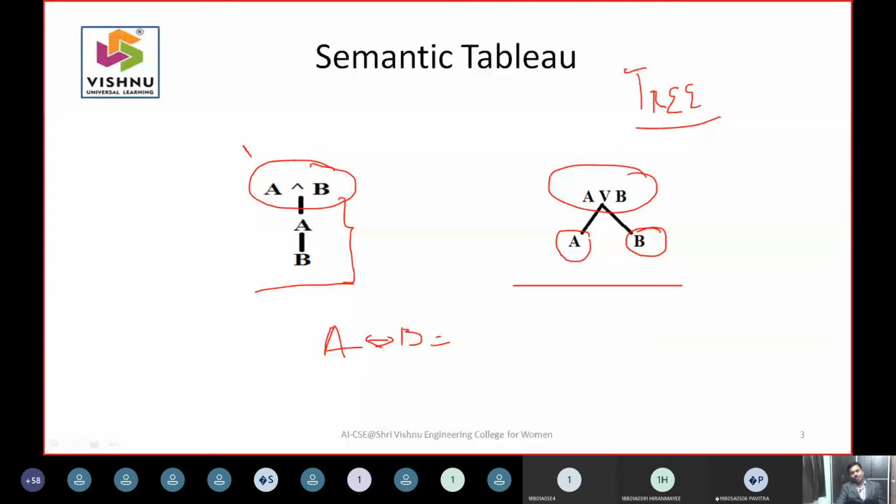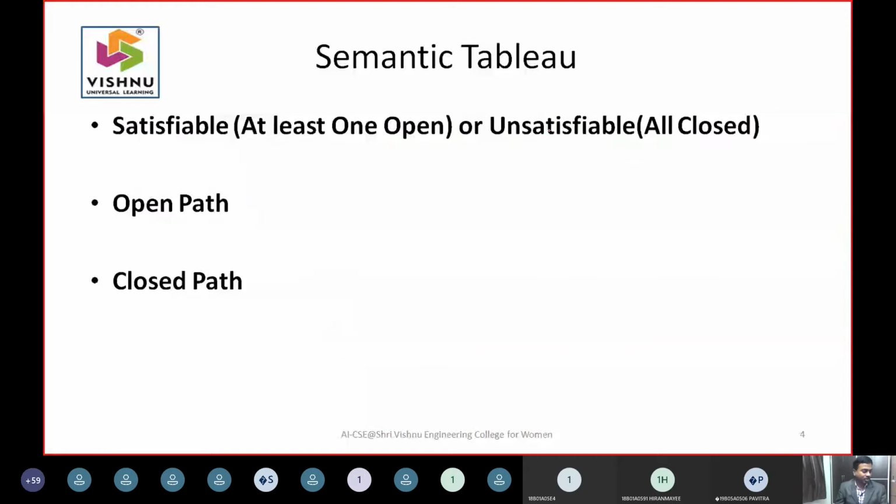The next slide will consist of when it is satisfiable and when it is unsatisfiable, but this can be understood only when we solve a problem. This is what it is. So when you construct a semantic tableau, what I told is, we construct a tree.